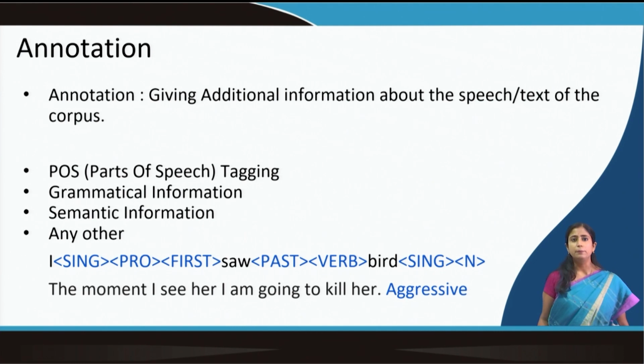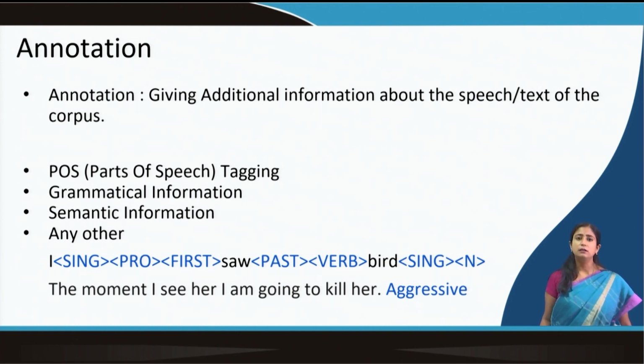So, one can go for POS tagging, that is, parts of speech information can be given. The sentences in the corpus can be tagged based on the parts of speech. You can see in this example, "I saw bird." If I have to give the information related to parts of speech, I will say I is a singular pronoun, first person, saw is a past verb, bird is a singular noun. So, these are some of the ways of POS tagging.